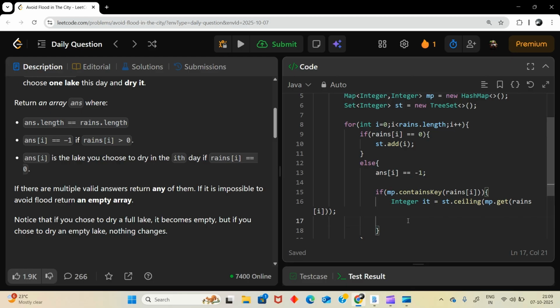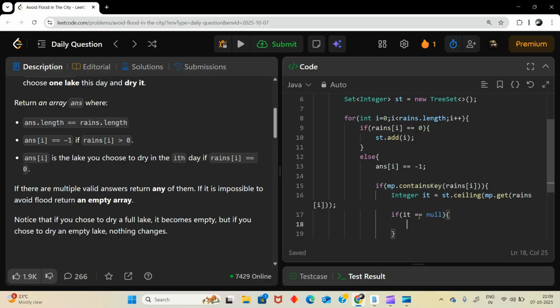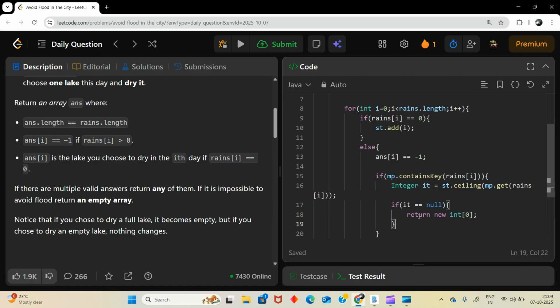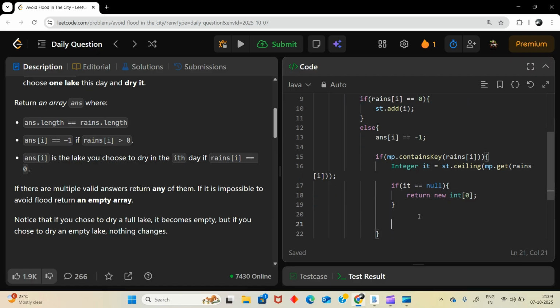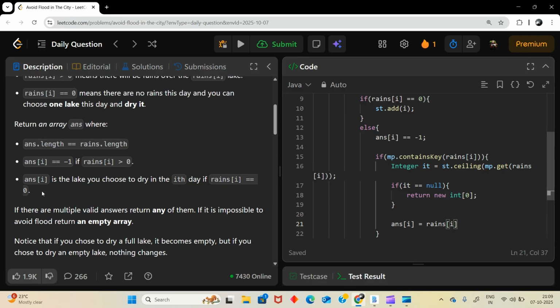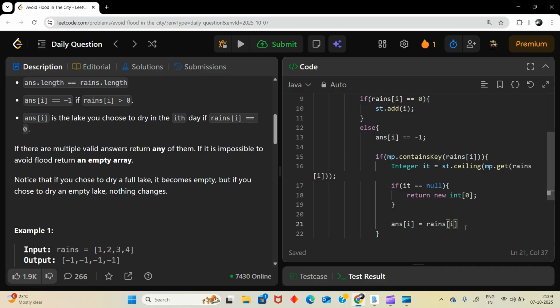So if there is an index at which we have a dry day after this day, fine. If it is equal to null, that means there is no such dry day, so it's flooded and we have to return new int with size 0, that is an empty array. Else, we will dry that. So answer of i will be range of i. Here answer of i is the lake you choose, so range of i is the lake.